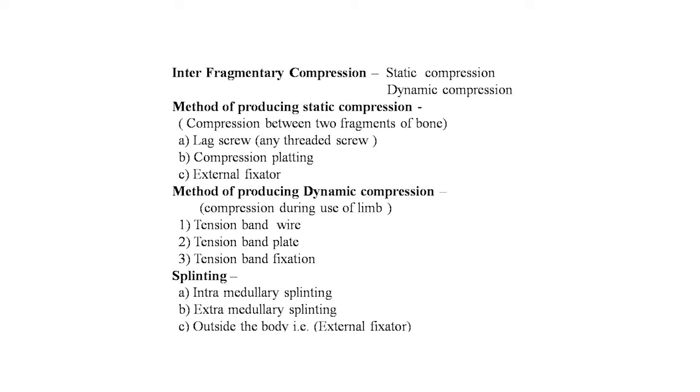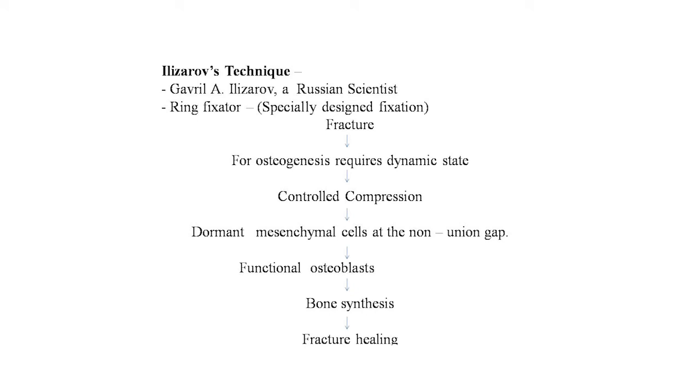Now the last point of this lecture is Elizarov's technique. This technique was developed by Gavriil A. Ilizarov, a Russian scientist. This is the ring fixator, a specially designed fixation externally on the limb. Fracture osteogenesis requires a dynamic state. This controlled compression activates dormant mesenchymal cells at the non-union gap, functional osteoblasts, bone synthesis and then fracture healing. This is the technique of Elizarov for the treatment of fracture.